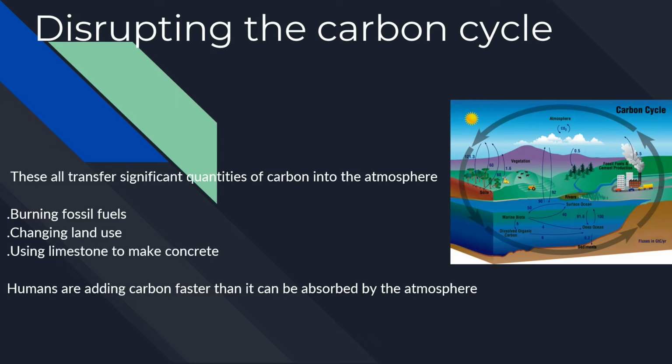Disrupting the carbon cycle. Burning fossil fuels, changing land use, and using limestone to make concrete are examples of how we as humans put large amounts of carbon into the atmosphere. As a result of these actions, the amount of carbon dioxide in the atmosphere is rapidly rising.